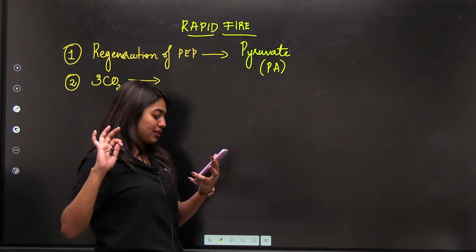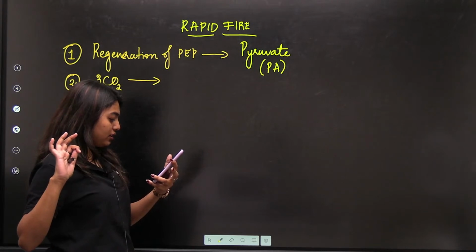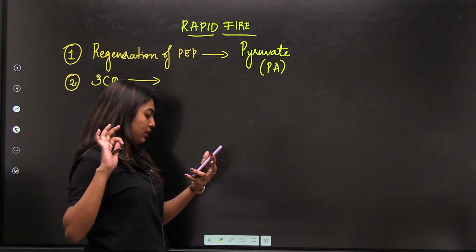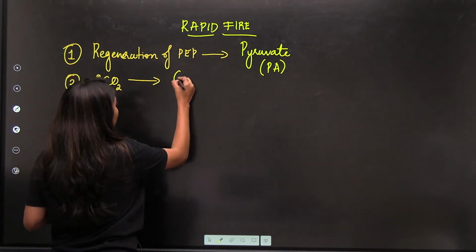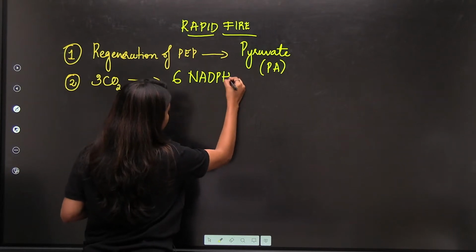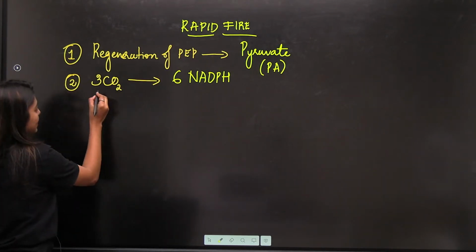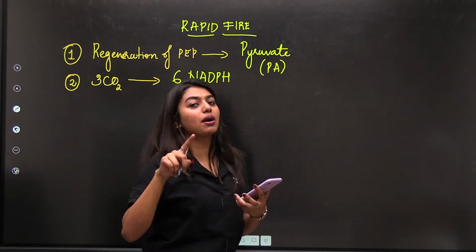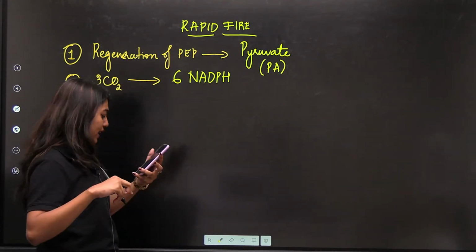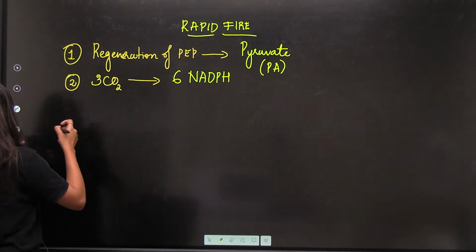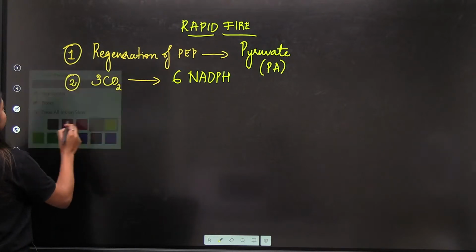Very good, Ganesh. Trisha, very good. Nandini, Jyoti, very good. Sanvi, very good. 6 molecules of NADPH. 1 molecule of carbon dioxide will require 2 molecules of NADPH. That means 3 molecules of carbon dioxide will be double, 6 molecules, right? Yes, good job. Ganesh, good job. You answered first.